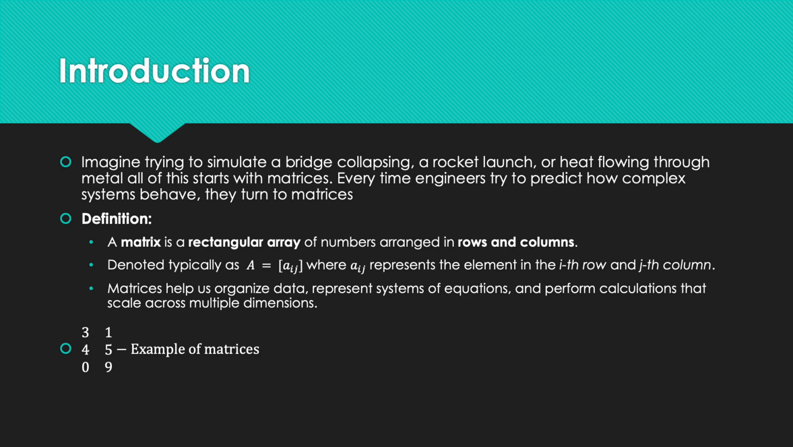Definition of matrices. A matrix is a rectangular array of numbers arranged in rows and columns, denoted typically as A equals Aij, where Aij represents the element in the ith row and jth column. Matrices help us organize data, represent systems of equations, and perform calculations that scale across multiple dimensions. Here's an example of a matrix. This is a 3 by 3 matrix, as you can see: 3, 4, 0, 1, 5, 9.